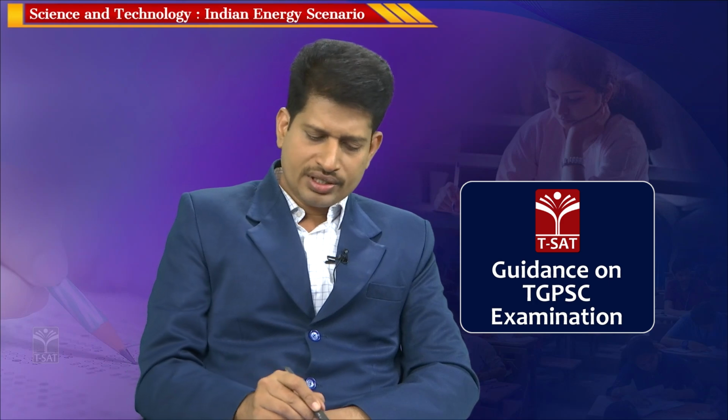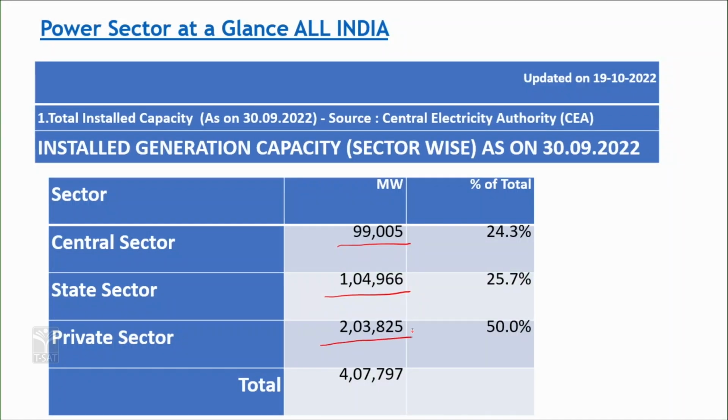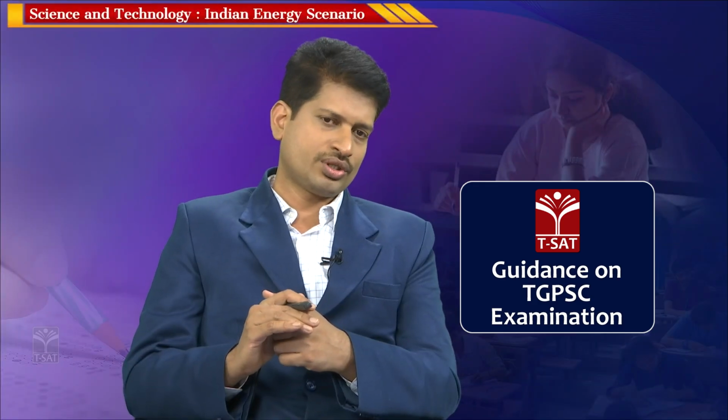So, the private sector is around 2,03,825 megawatts, and the total is this. Sometimes, if you are not able to present the data in terms of megawatts, at least you must be able to present it in terms of percentage. The central sector percentage is 24%, the state sector is 25% and the private sector is 50%. At least this kind of data presentation in a tabular form is essential to have an advantage over your competitor.